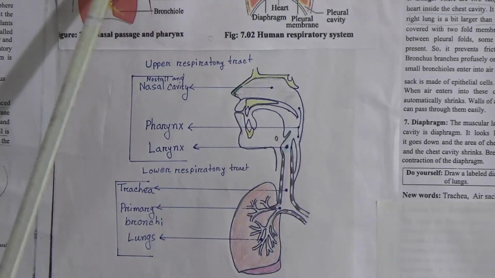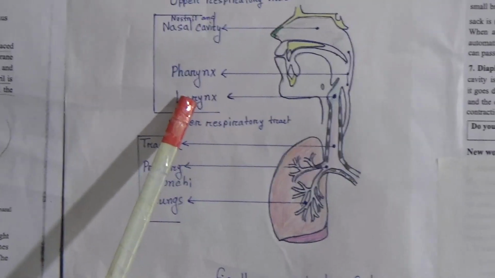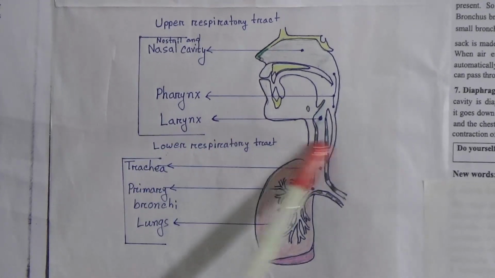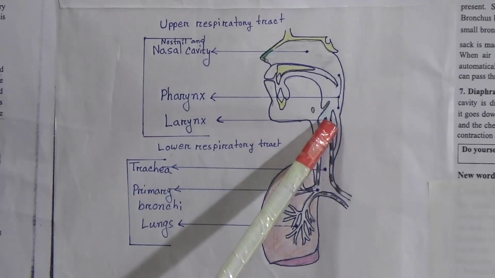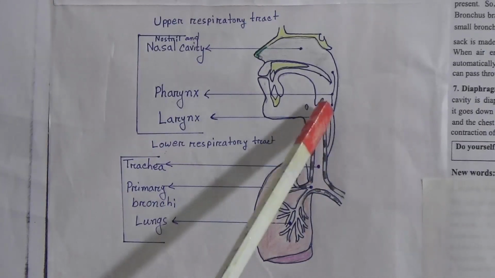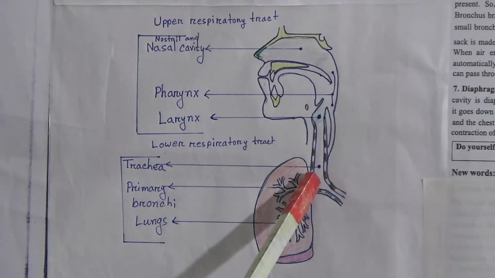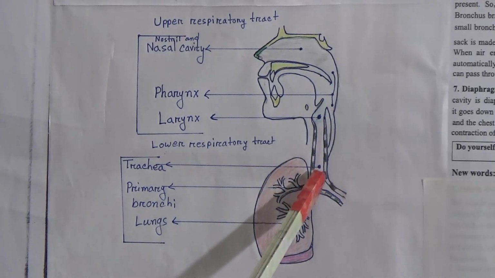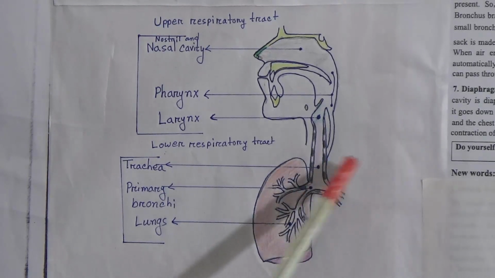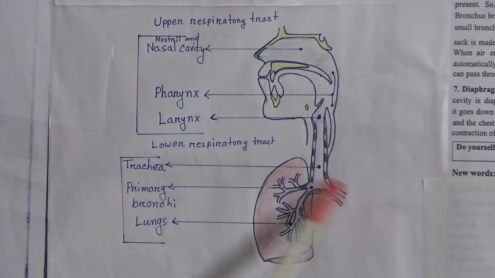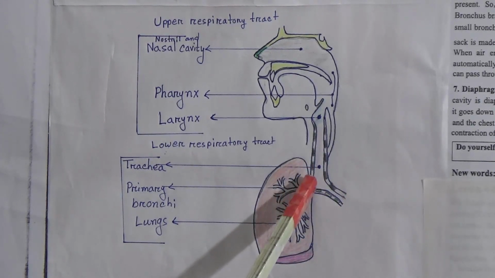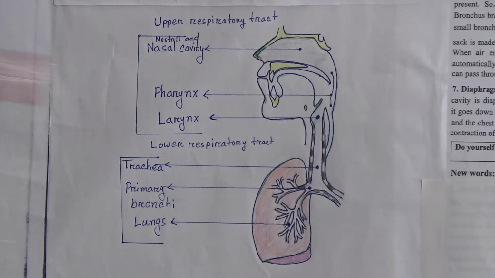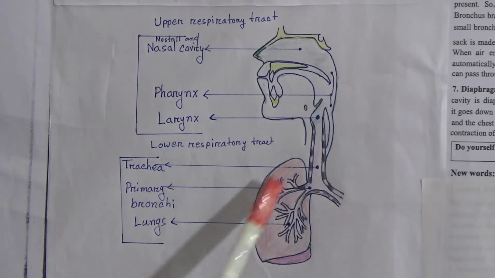Look at this picture also, pharynx, and after that larynx, the organ name larynx. This part is called larynx. Look at this picture, here is the larynx, and after that trachea, this one is trachea, and after trachea bronchus will arise from here, it will be divided into 2 parts, and after that lungs, 2 lungs.